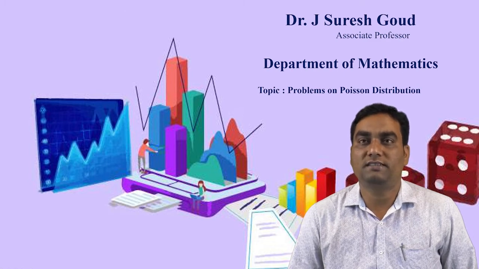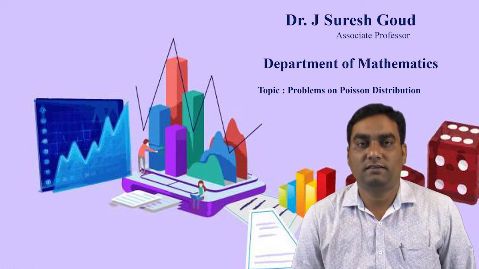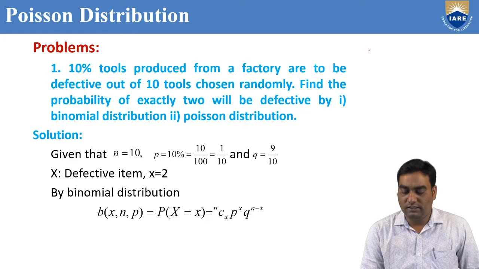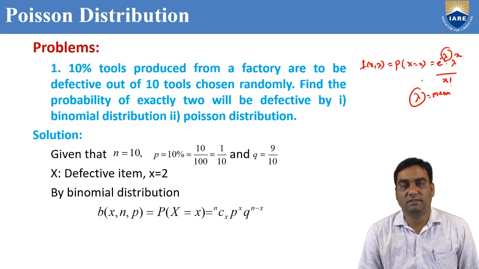Today, we are going to discuss the topic problems on Poisson distribution. Before going to discuss the problems on Poisson distribution, first we have to know what is probability distribution. The probability distribution is denoted by f of x comma lambda. For what purpose? To find the probability of number of successes by using the formula e power minus lambda into lambda power x by x factorial. Here we don't know the value of lambda, which is called mean.